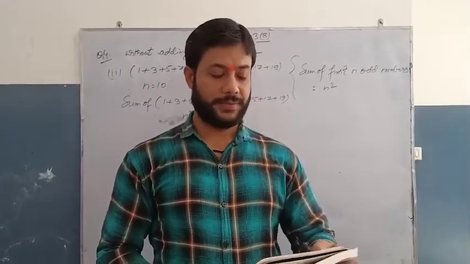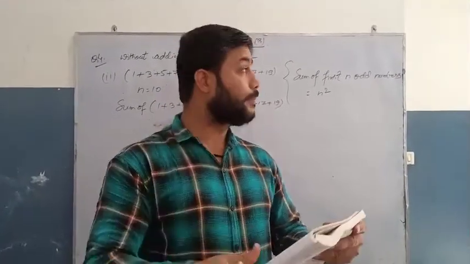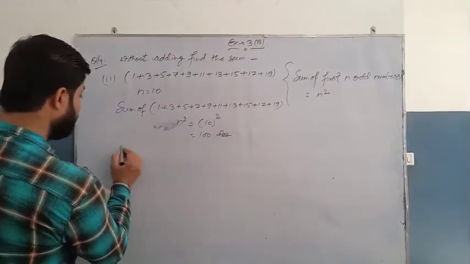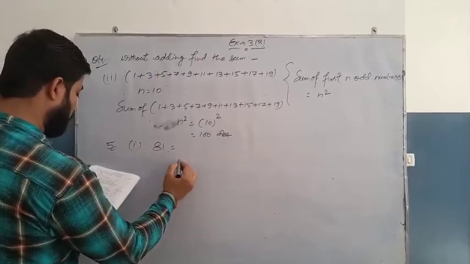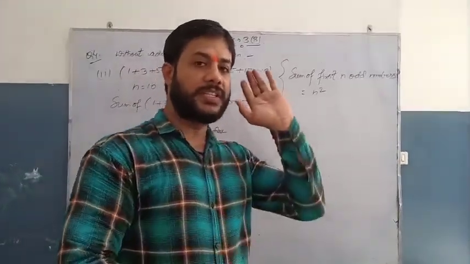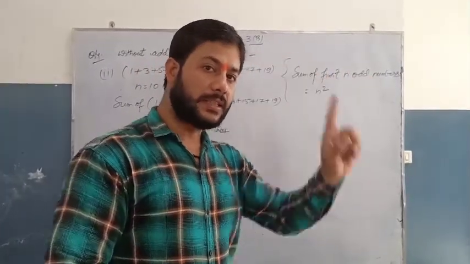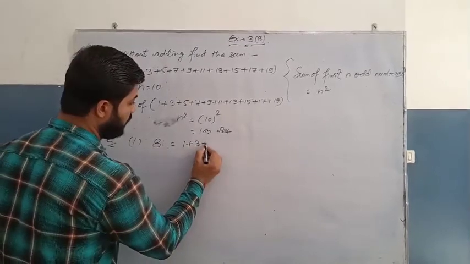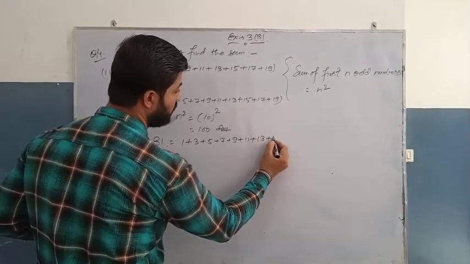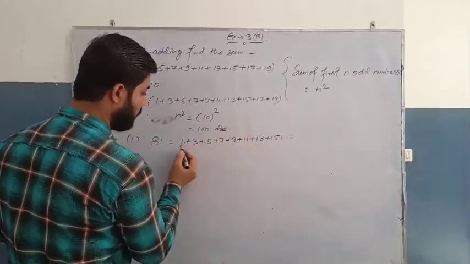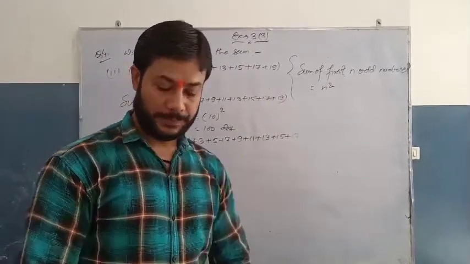Okay. Question number 5 says express 81 as the sum of 9 odd numbers. So we will apply the same rule here. Consecutively we will start from 1 and add 9 odd numbers to get the sum 81. So that is 1 plus 3 plus 5 plus 7 plus 9 plus 11 plus 13 plus 15 plus 17. We can count 1, 2, 3, 4, 5, 6, 7, 8 and 9. This is your answer.